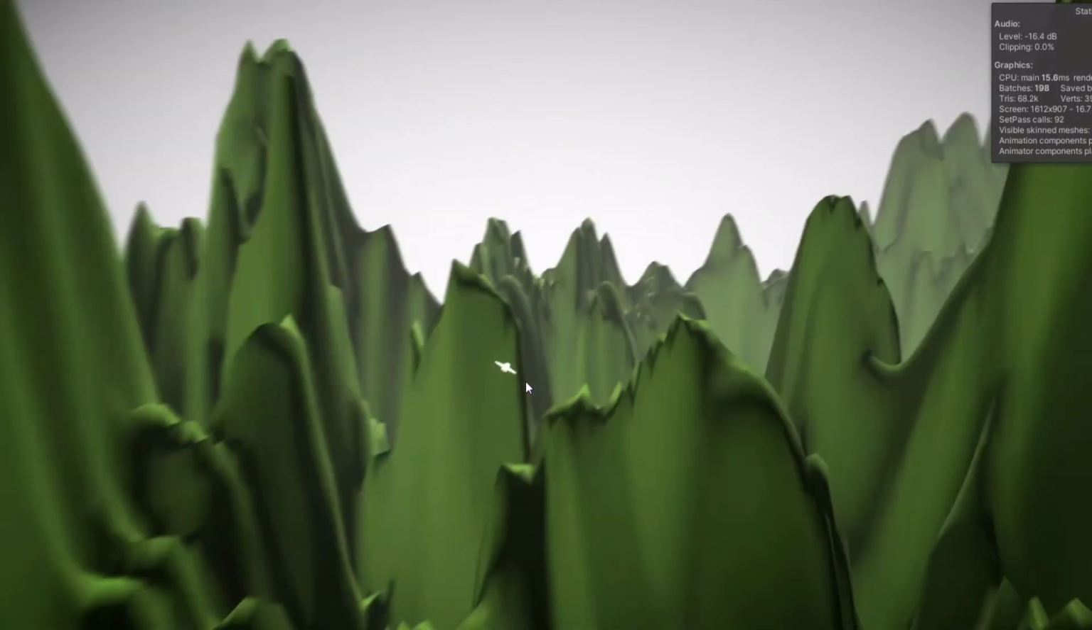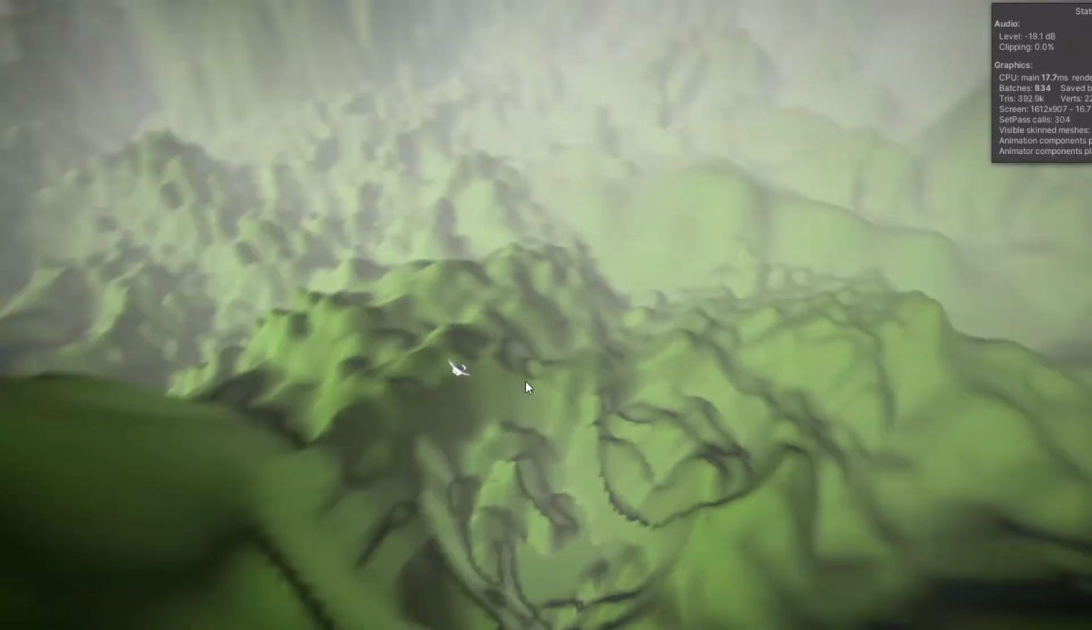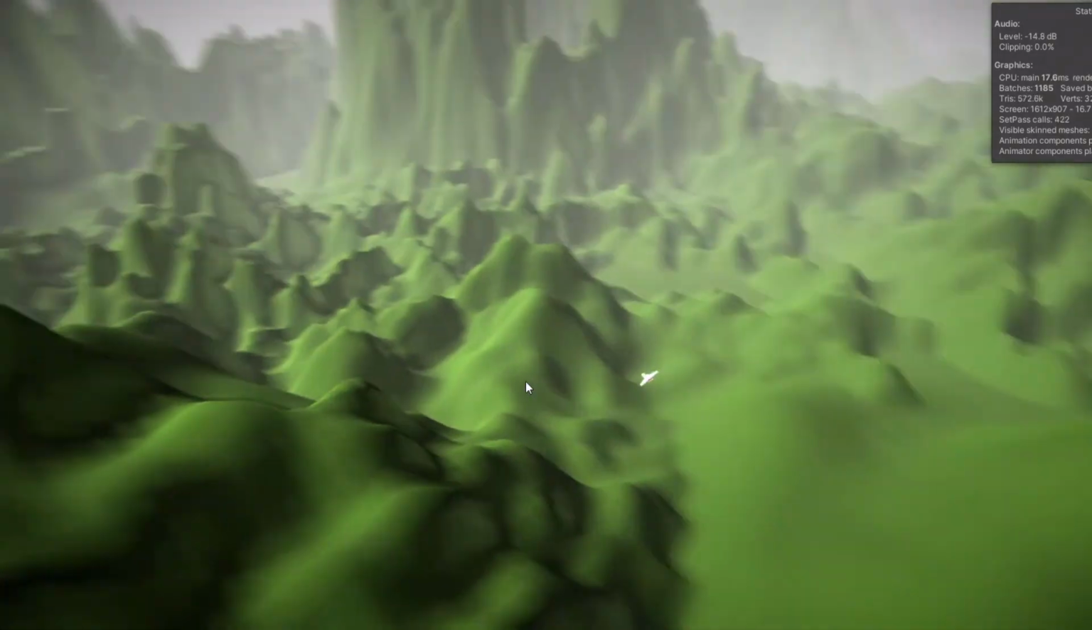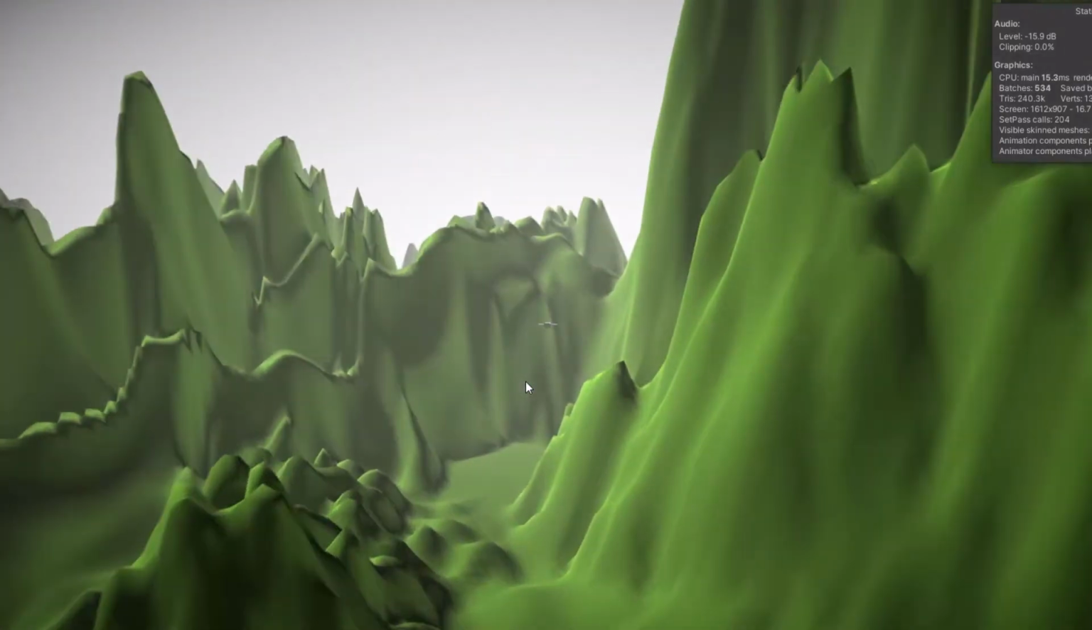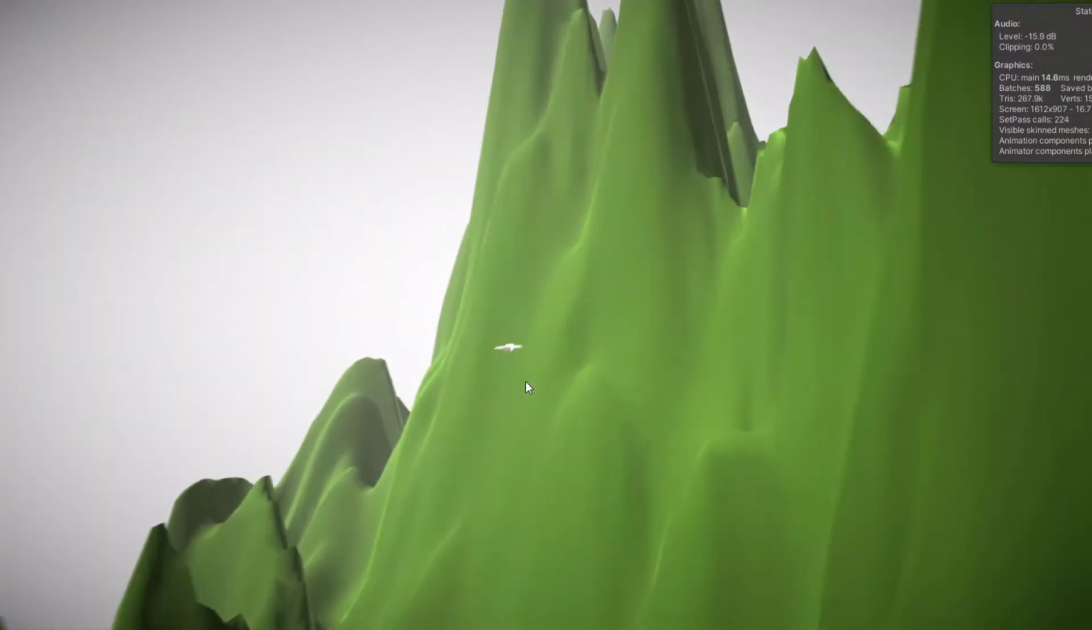Let me explain how it works. The volume of the wind gets lower when the duck is slow and the volume of the wind gets higher when the duck is fast. And this applies to the pitch of the wind too. If the pitch is high, the wind seems fast, and if the pitch is low, the wind seems slow.